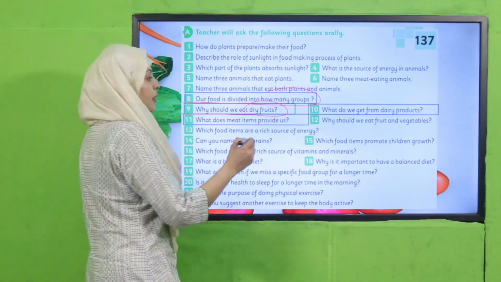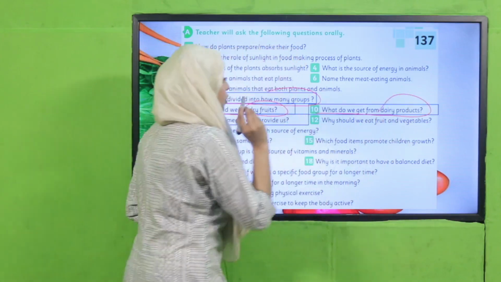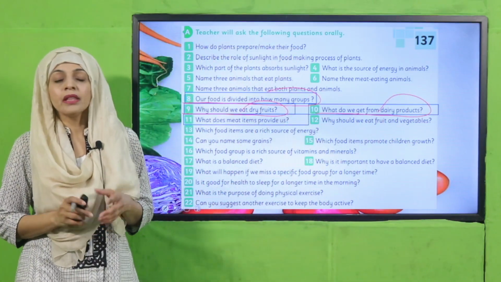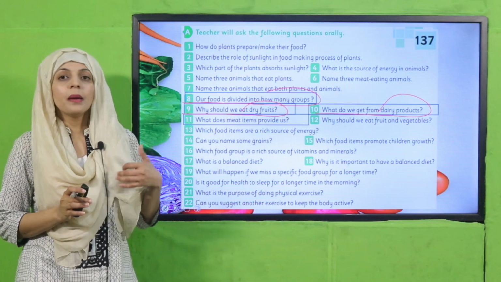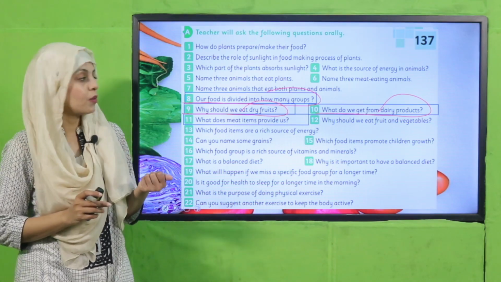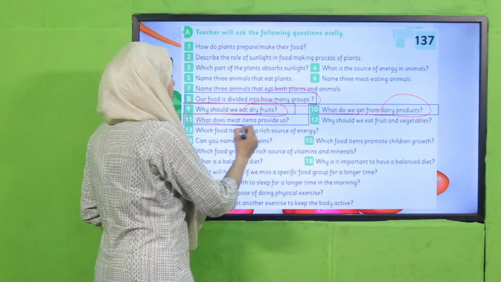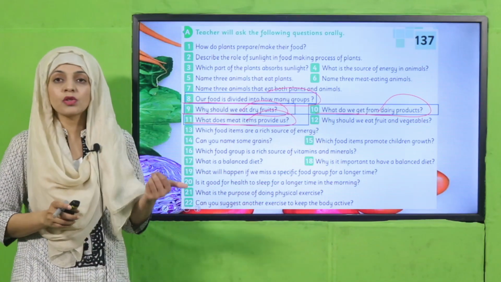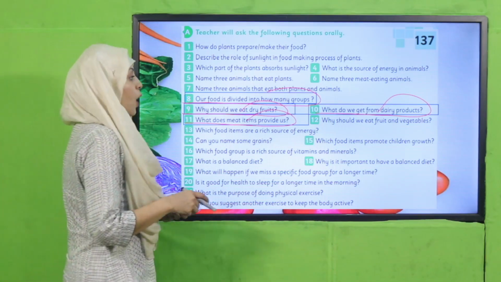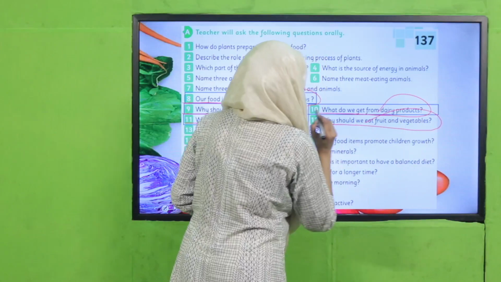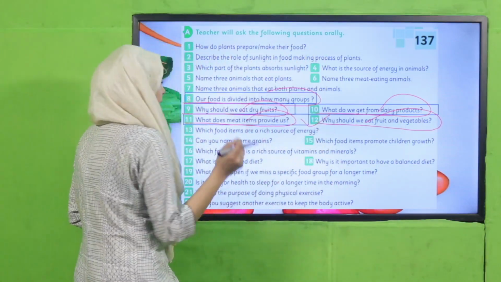Very good. Number 10, what do we get from dairy products? They provide us with minerals and protein. Very good. So what does meat items provide us? They provide us with proteins. Why should we eat fruits and vegetables? This will be done in the next lecture.